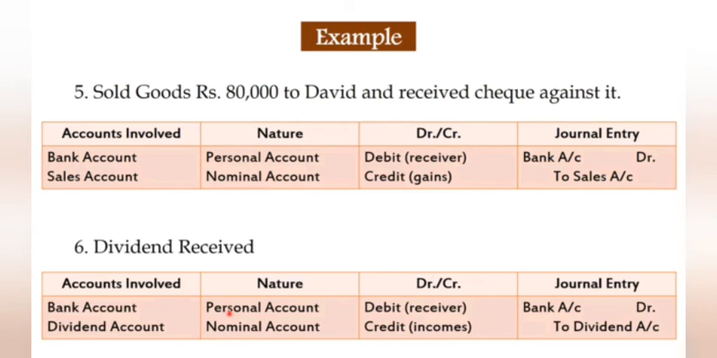Last, dividend received. Dividend received is an income. Bank account is a personal account because the bank is the receiver. Dividend is a nominal account because it is related to income. So the entry will pass: bank account debit to dividend account. Understood beta? So those personal account and nominal account rules will be there. Understood? So by the sixth example you have understood all the things.